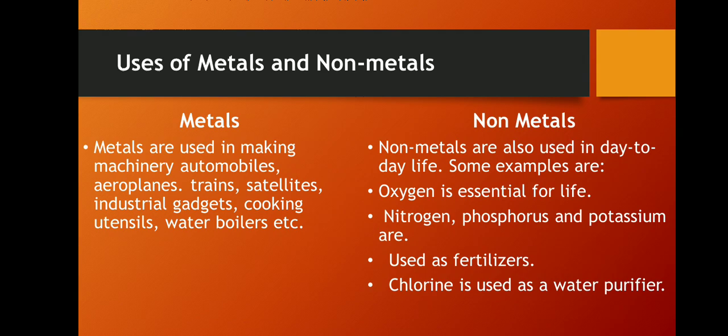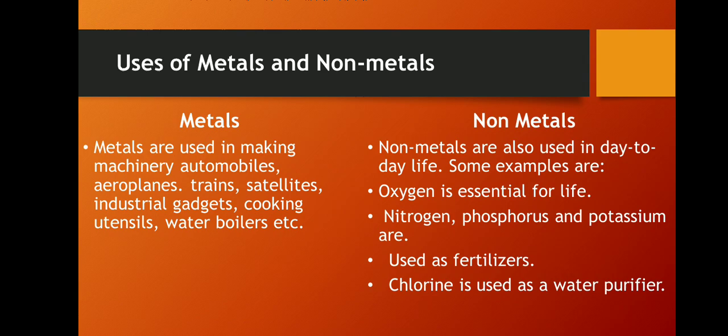Some examples: oxygen is essential for life as well as for combustion. Nitrogen, phosphorus and potassium are used as fertilizers. Chlorine is used as a water purifier. Let's understand some more. Gold, silver and platinum are used to make jewelry.